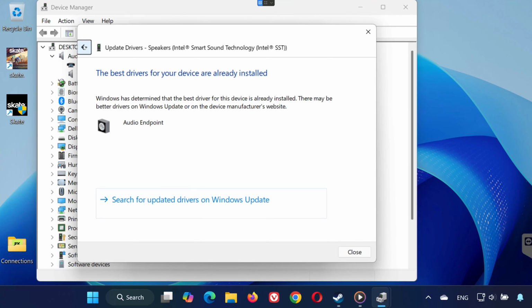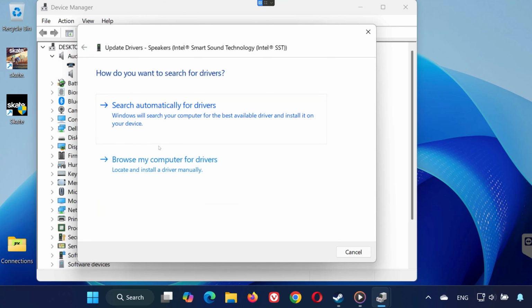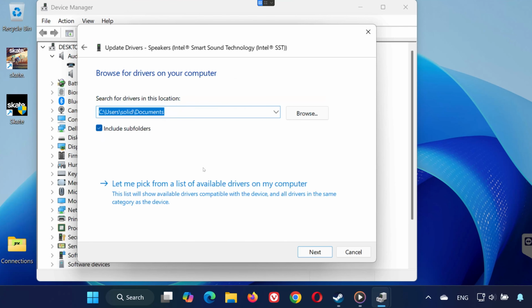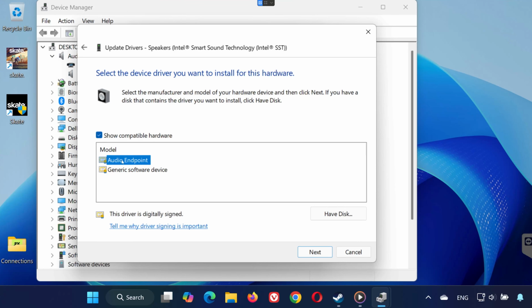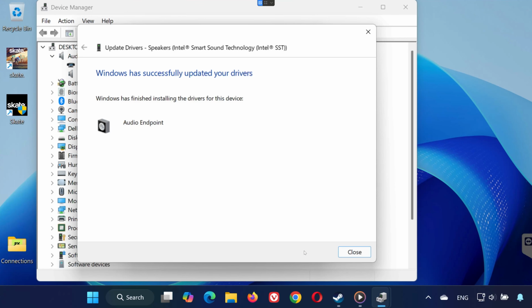Solution 6. Go back to the same Driver tab. Click Browse My Computer for drivers. Select Let me pick from a list of available drivers. Choose your audio driver, then press Next. Once installed, restart your PC to apply the changes.